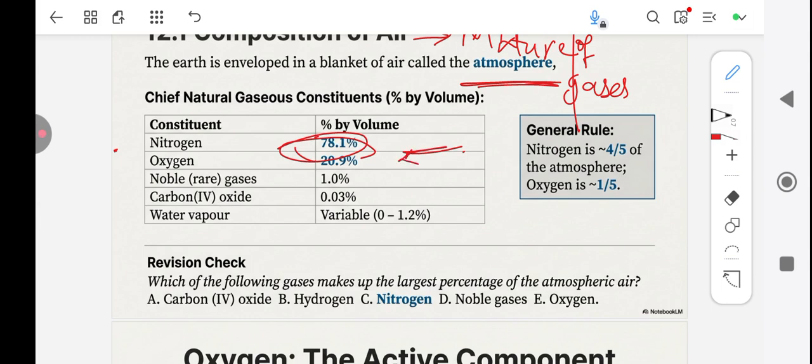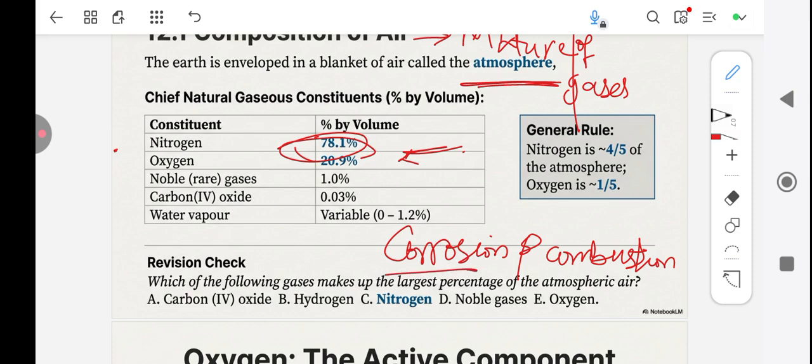And what is the function of nitrogen in air? Nitrogen in air is to prevent two major things: corrosion and combustion. I'll explain what the two processes are. But to be able to understand what corrosion and combustion are, you have to look at oxygen.